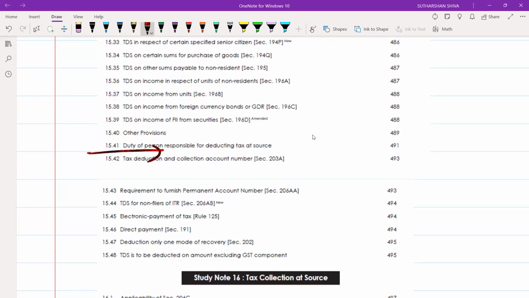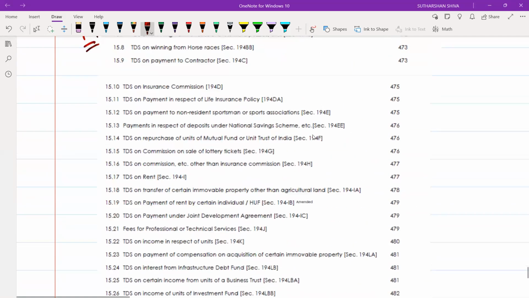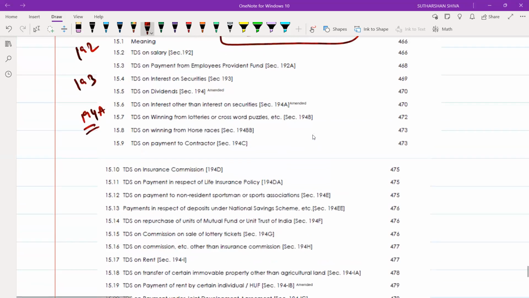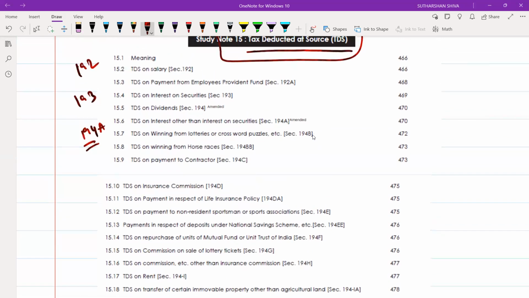What is a general deduction? What is a tax collection number? What is deductions? And the remaining things will be there. In these deductions also, study whatever I mark and give it more importance.